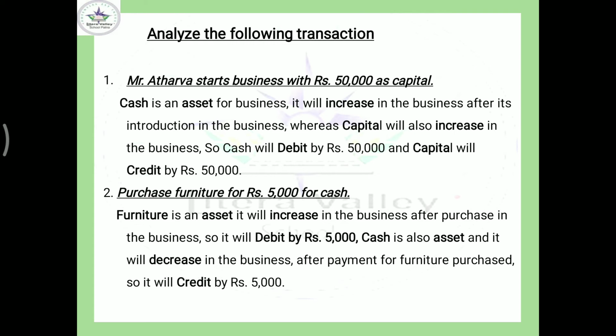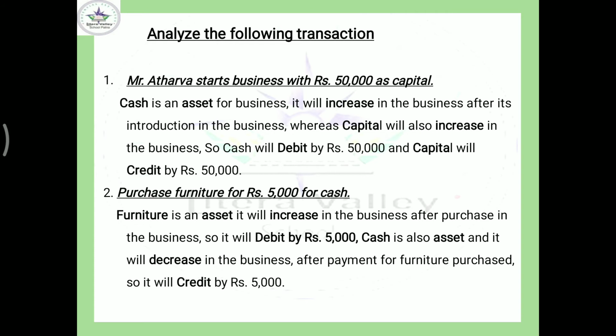So when you have purchased furniture and made a payment of rupees 5,000, certainly the balance of cash will decrease by 5,000 after the purchase of furniture. So cash will credit by rupees 5,000. Again you can find a one-sided effect: one asset is going to increase, another asset is going to decrease. So finally, furniture will debit and cash will credit, isn't it?